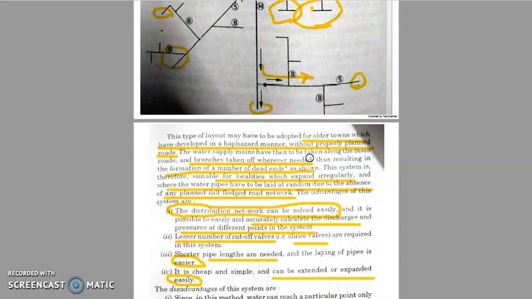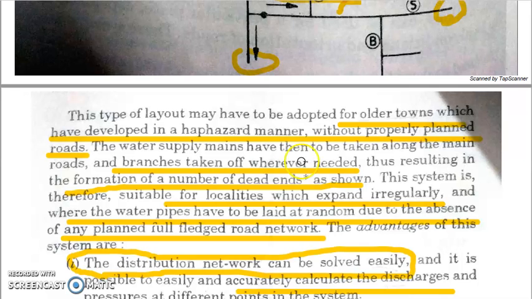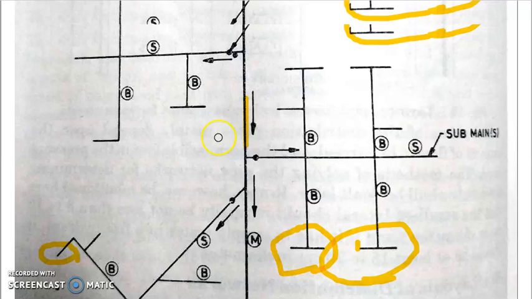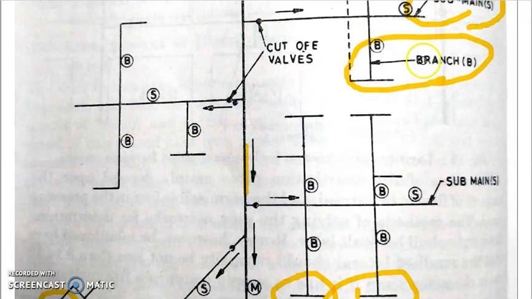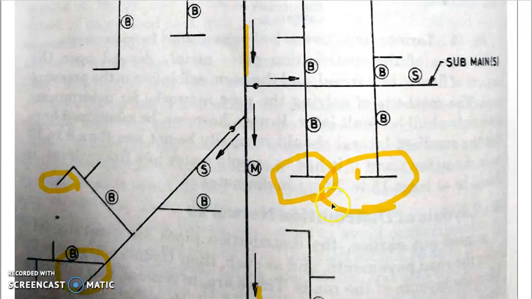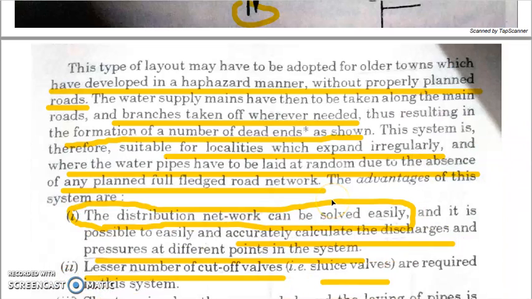Now this type of layout is adopted for older towns which have developed in a haphazard manner without properly planned roads. So you can see here there is no proper planning anywhere, the pipes are simply laid as and when required, and as the area develops, you go on laying the pipes. So this is a haphazard growth, and that is the reason why it branches like a tree. Therefore, it is called a tree system, the tree type of layout.